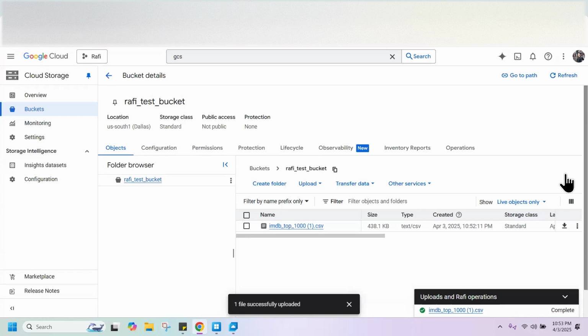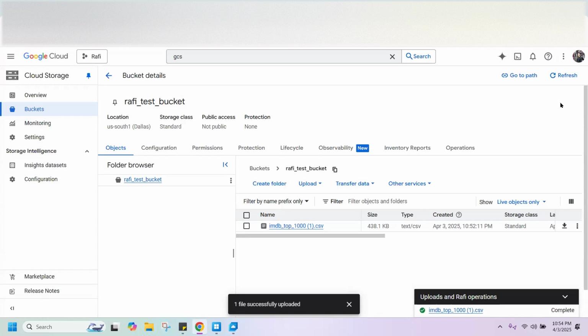There are multiple ways you can add data to your BigQuery, but this is the most convenient where you can understand better. So what I'm learning right now is how to upload data into the Google Cloud ecosystem so that it can potentially be used for BigQuery. This is how we upload anything in Google Cloud, not just specific to BigQuery. Right, and the second part is the BigQuery part.